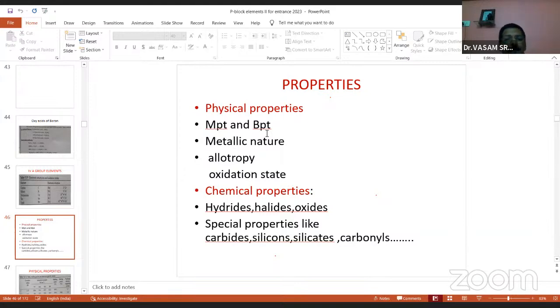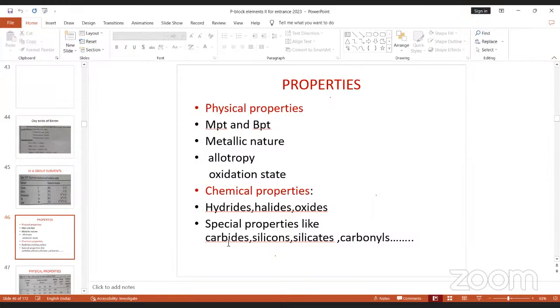Hydrates, halides, oxides, along with some special properties also. They are very, very important properties in group 14: carbides, silicones, silicates, and carbonyls. These come under special properties of group 14 elements. All the others have already come; newly added here are carbides, silicones, silicates and carbonyls.